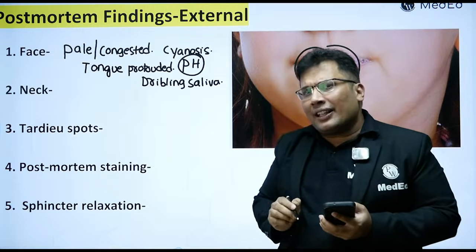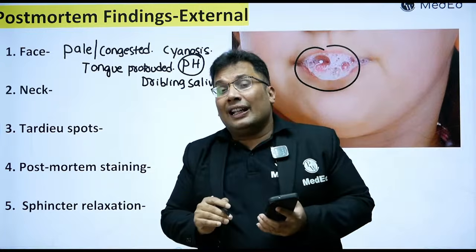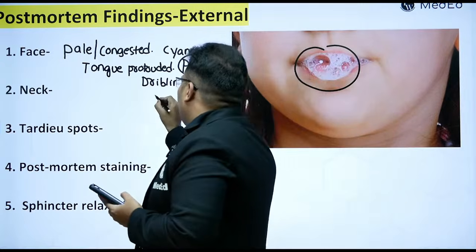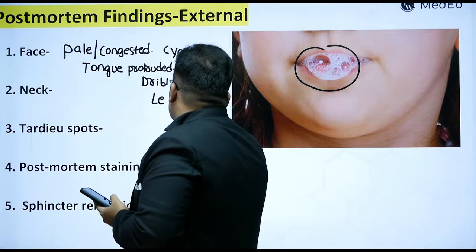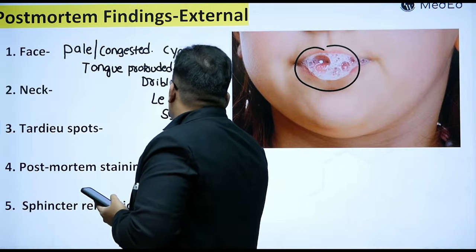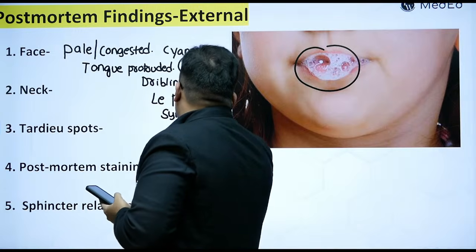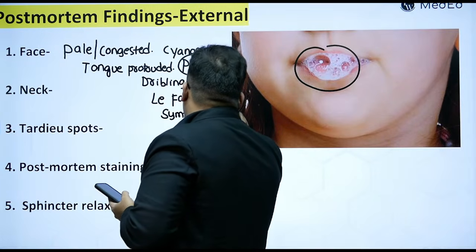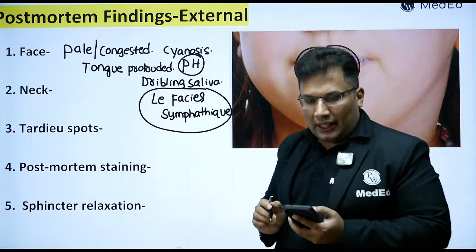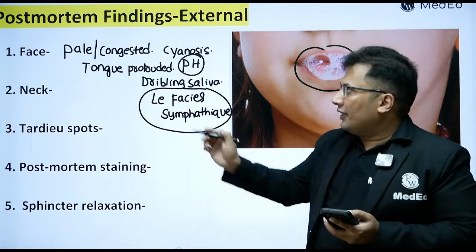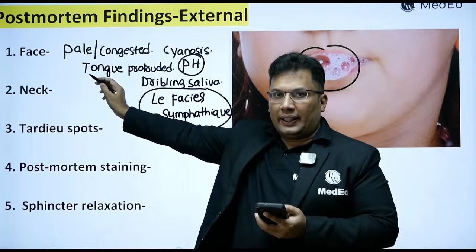Then in some cases, you will get lay face is sympathetic. Any other finding other than this? We are discussing only the face findings.